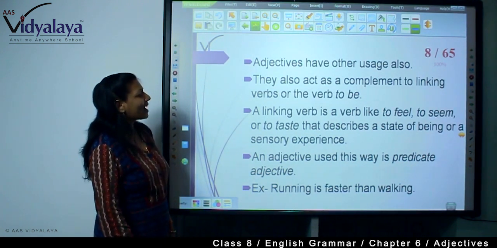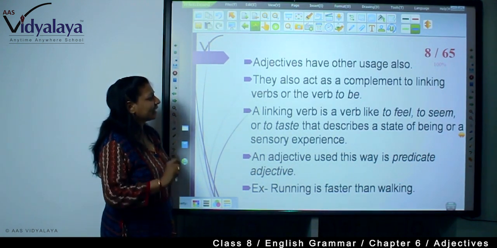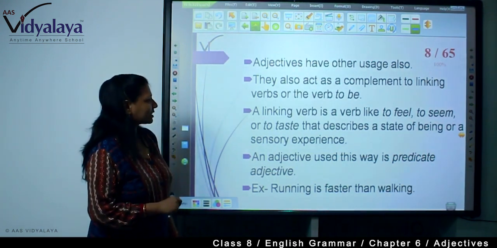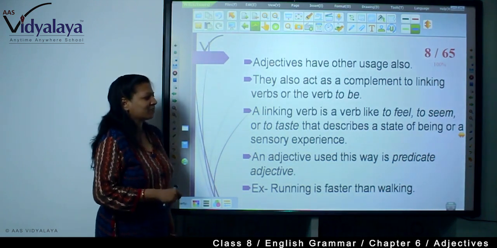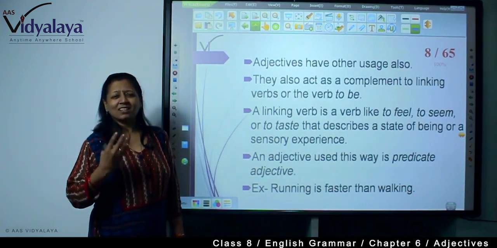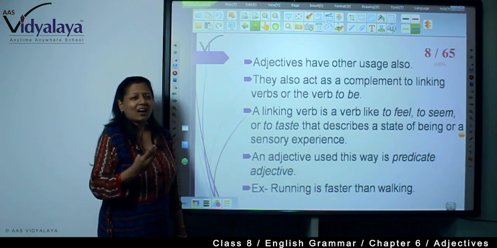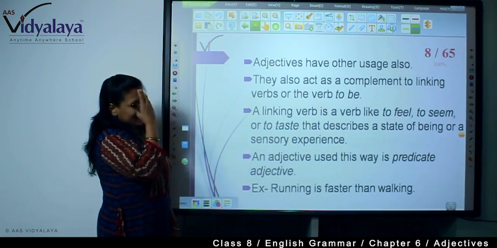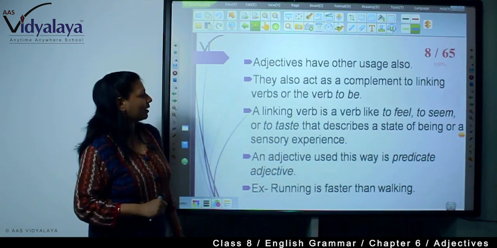They also act as a complement to linking verbs or the verb to be. And what is a linking verb? A linking verb is a verb like to feel. I feel lonely. I feel sad. I am feeling happy. So this acts as a complement to a linking verb.